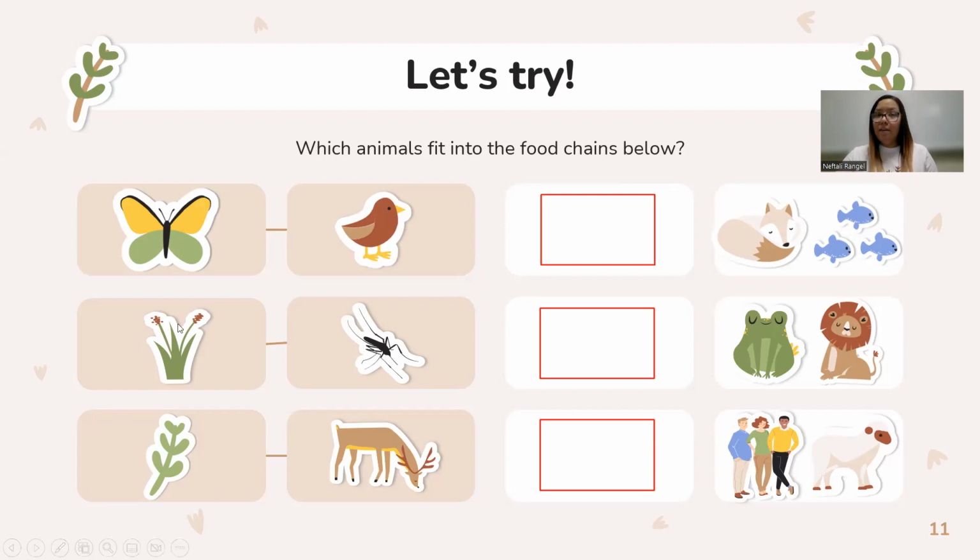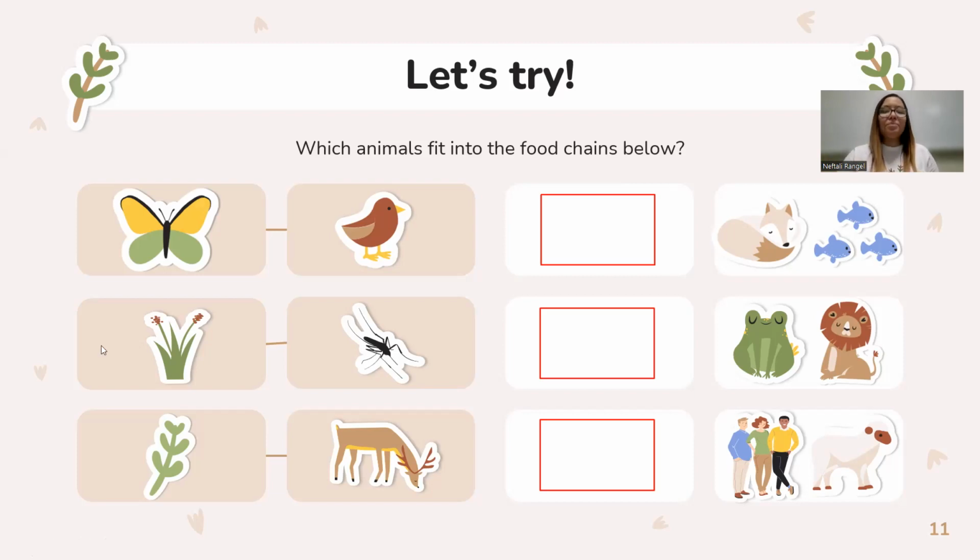For our second line, we have some grass. So a mosquito feeds off the grass, and then do we think a frog eats the mosquito, or do we think a lion eats the mosquito? Let's think about that. Grass, mosquito, frog or lion? I think it's a frog too. I think it's a frog because a lion has way, way bigger animals to be feeding on than a mosquito. So grass, mosquito, and then frog. The mosquito feeds on the grass and the frog feeds on the mosquito.